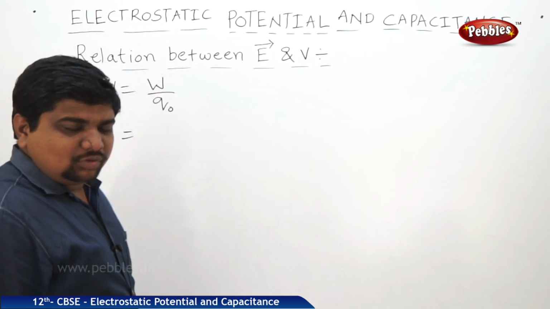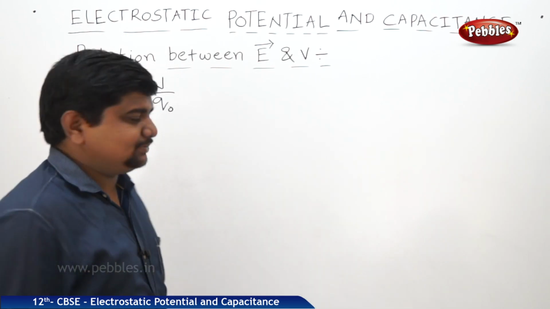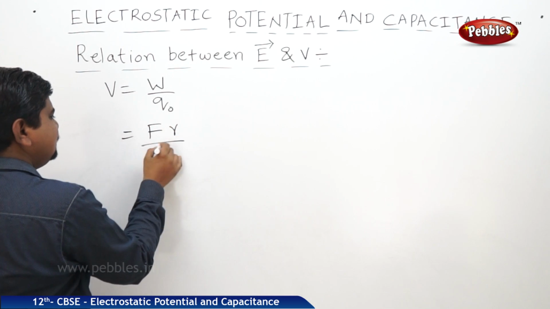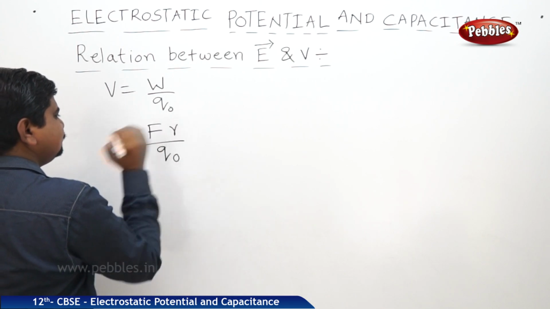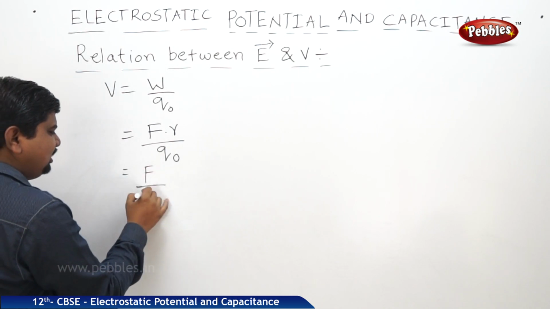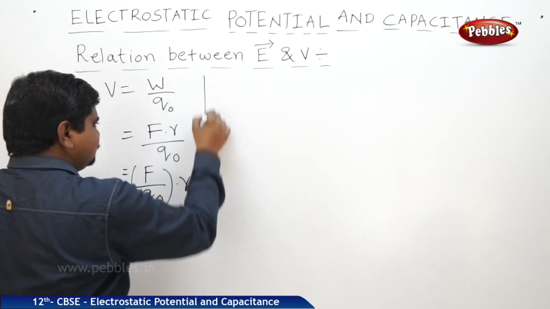What is the formula of work? Force into distance, or force into displacement. So we can write F r by Q naught, so we can write F by Q naught dot r.